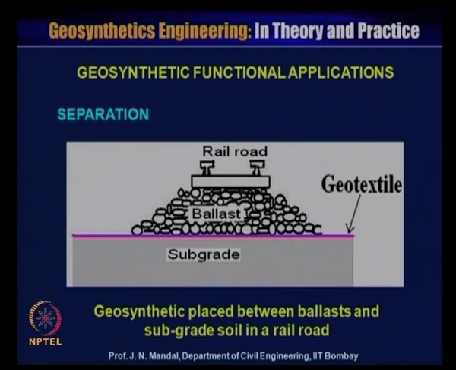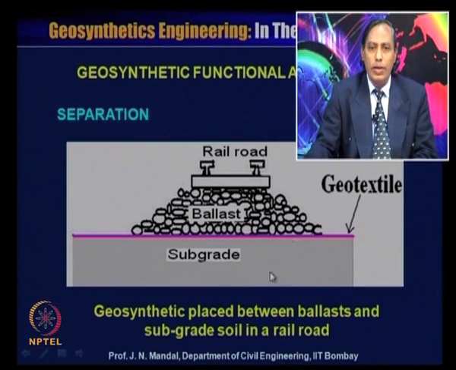So, there are some geosynthetic functional applications. I say separation is a function. So, this is the geosynthetic material which is placed between the ballast and the subgrade soil in the railroad. When you construct the railroad, you can place a geosynthetic material between the subgrade and the ballast.